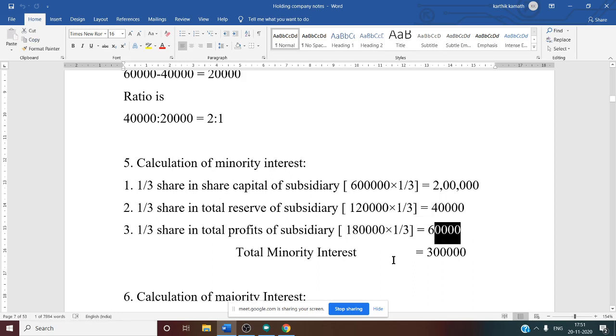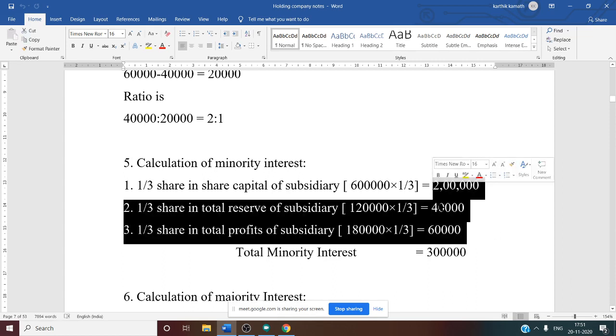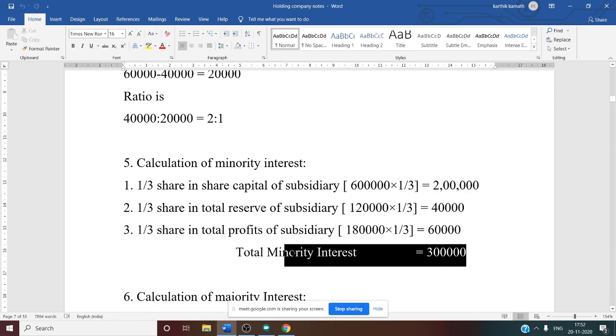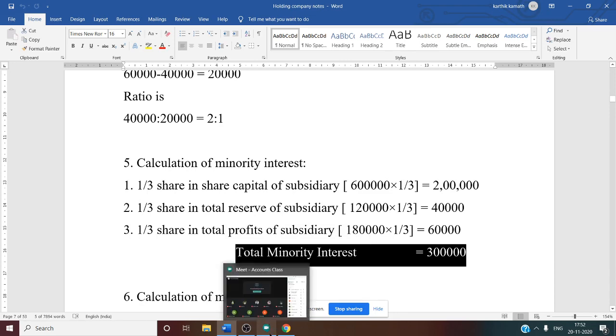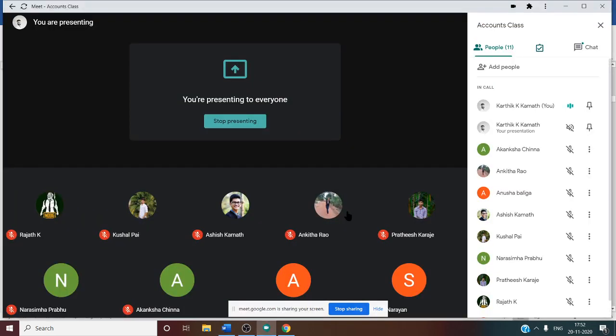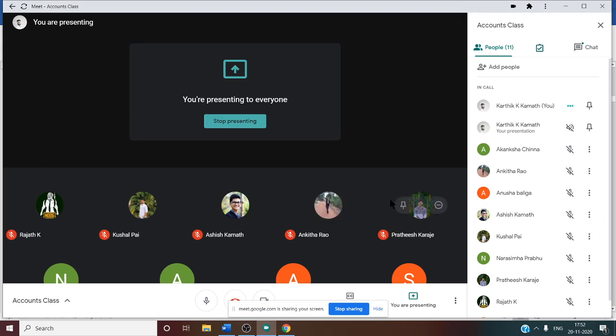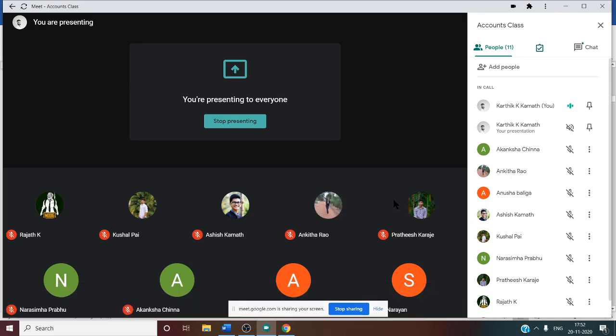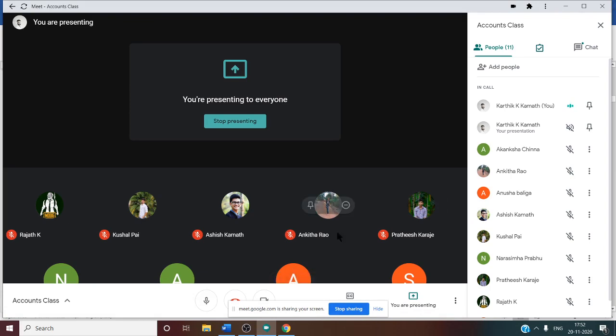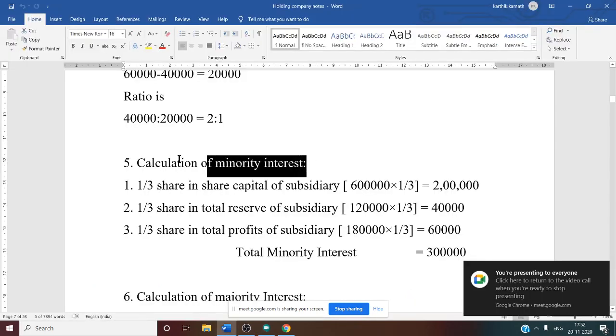So now we want the final answer, that is total minority interest. Add all these three: 2 lakh plus 40,000 plus 60,000. You will get the total minority interest. This total minority interest you need to show in the consolidated balance sheet on the liability side. So this is now very clear. This is working note number 5, calculation of minority interest.